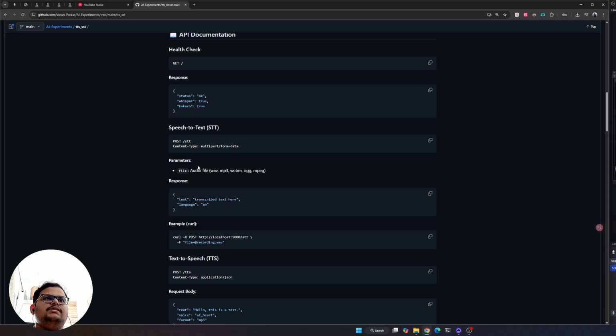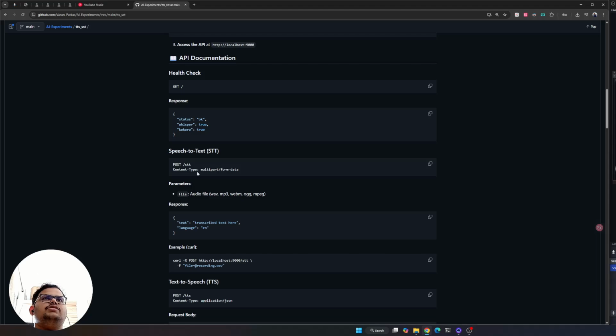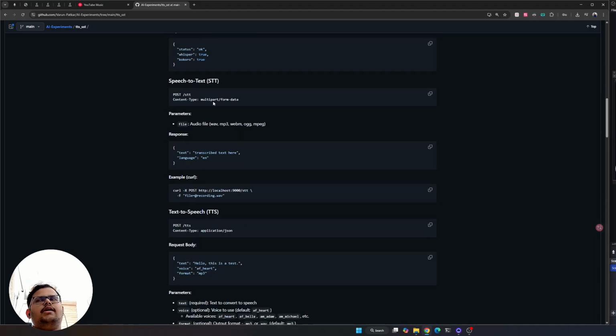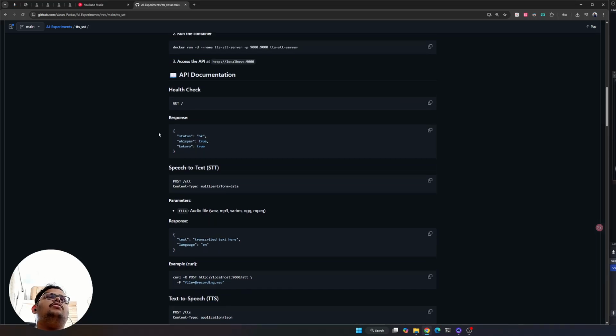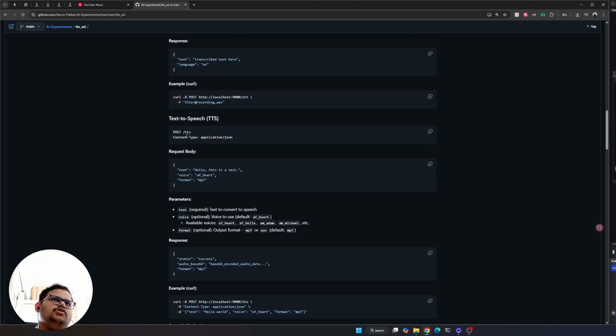It has these APIs that I've written in FastAPI. The first is speech to text, which uses the Whisper open model. And the other is text to speech. Text to speech uses the Kokoro open source model, so that it can talk to me back.